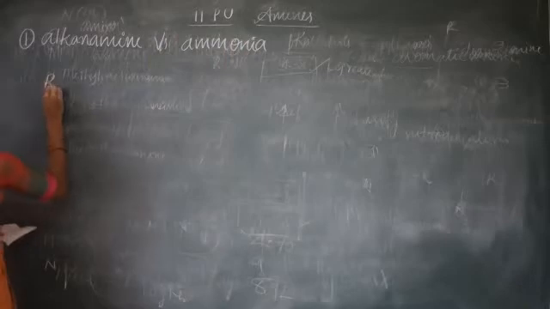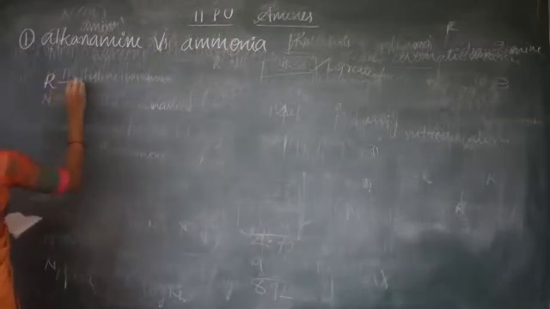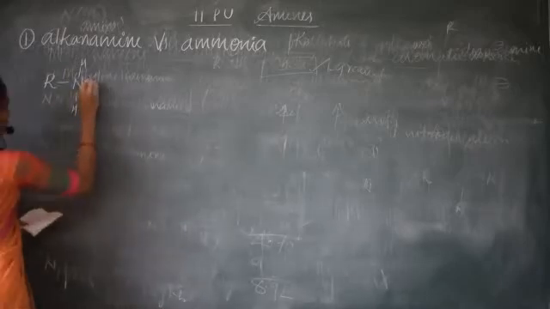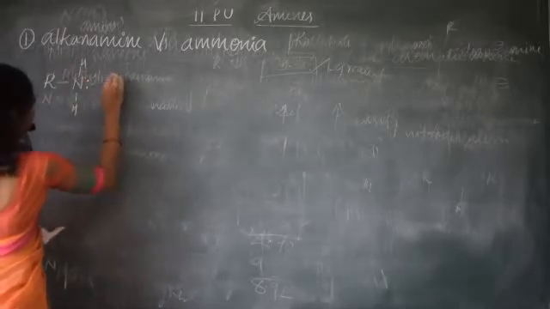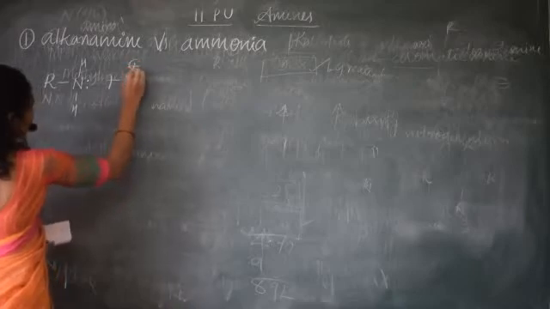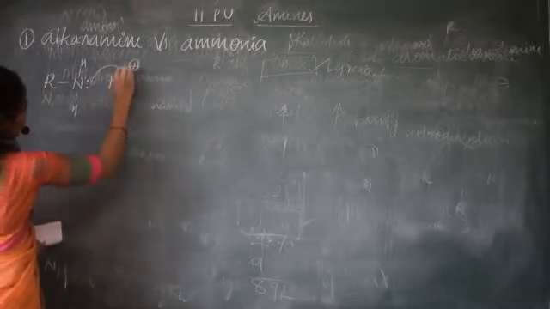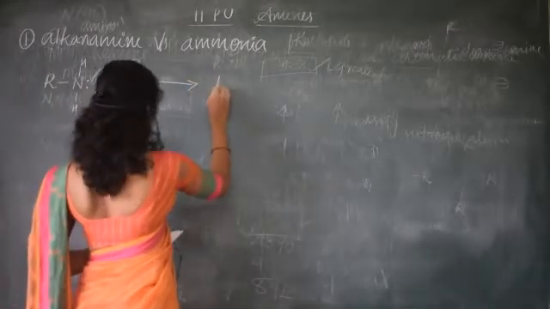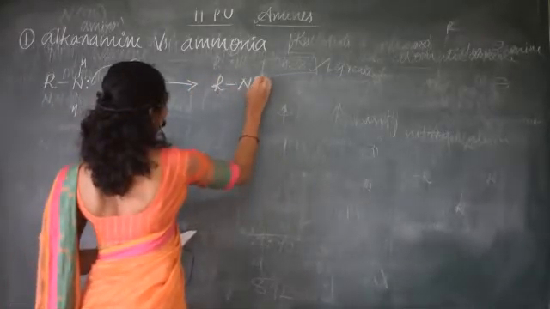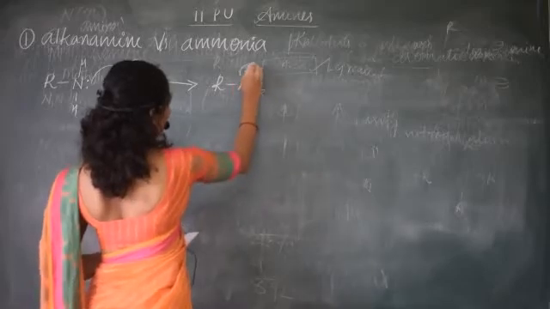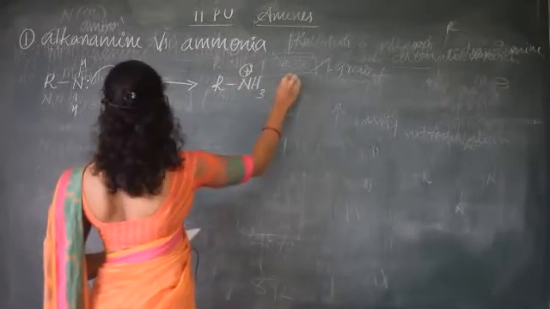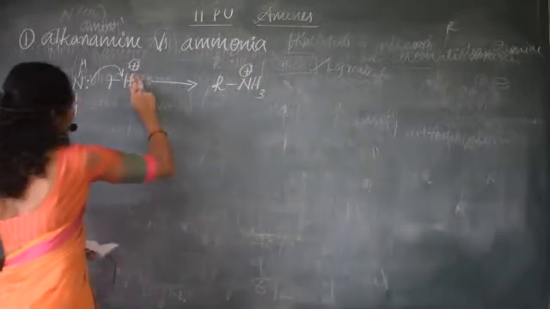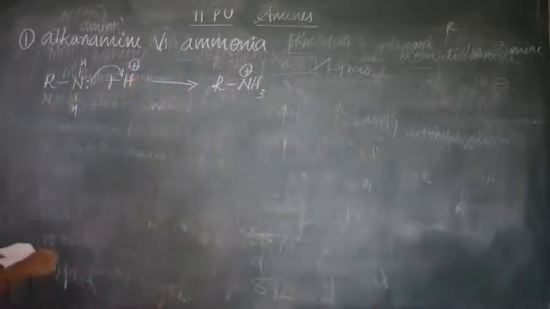Here RNH2 on reaction with HX, we already studied this reaction. What happens? Ammonium salt formation takes place, RNH3+ X-.